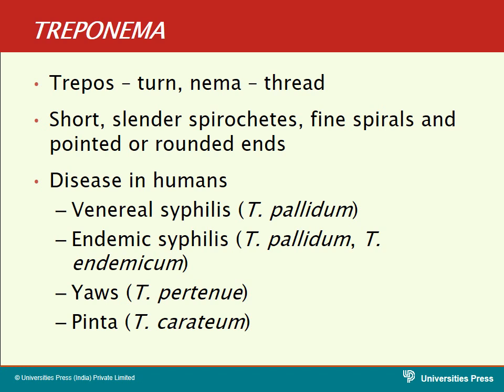Yaws is caused by Treponema pertenue, and the last disease, Pinta, is caused by Treponema carateum. Only syphilis is a venereal disease, whereas the non-venereal diseases include endemic syphilis, Yaws, and Pinta.